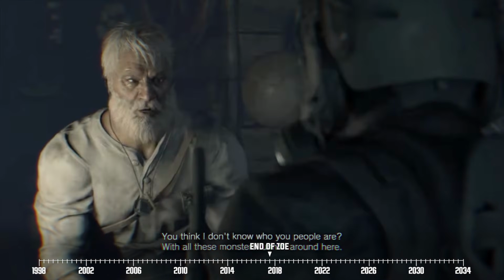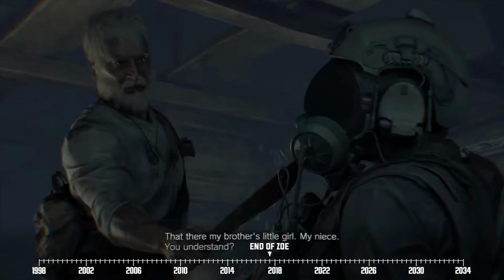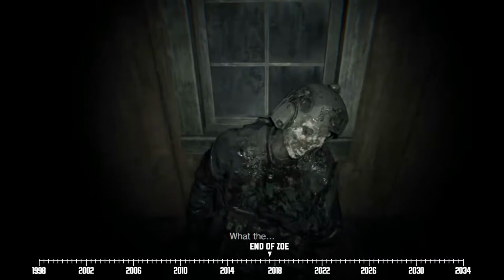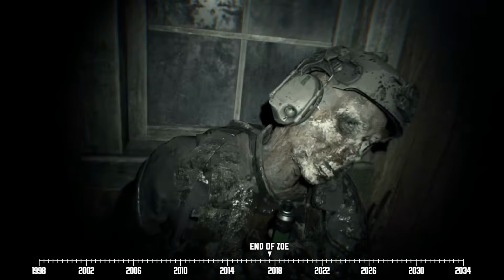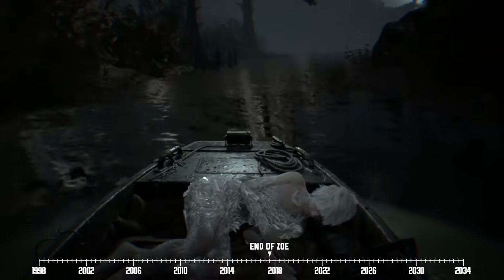However, one of the operatives clears things up and tells Joe that there's a cure for Zoe at a shack nearby. Joe returns to them only to discover that the Blue Umbrella agent has been taken out by one of the mold monsters lurking in the area. So, Joe takes it upon himself to help his niece.